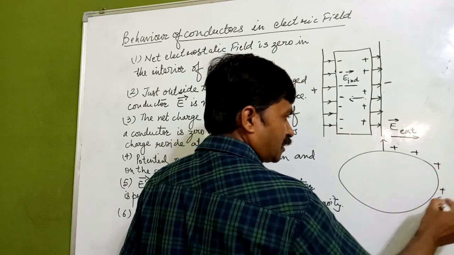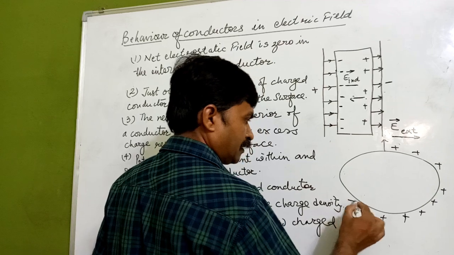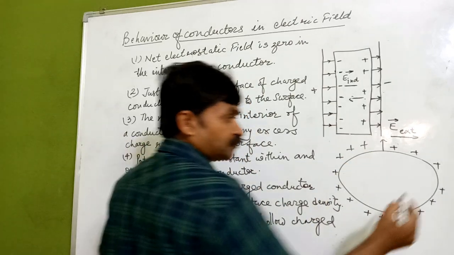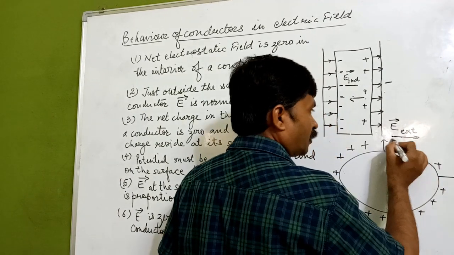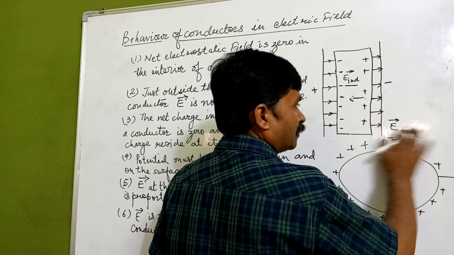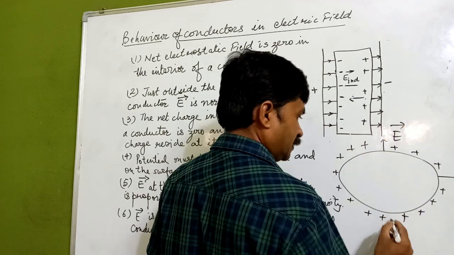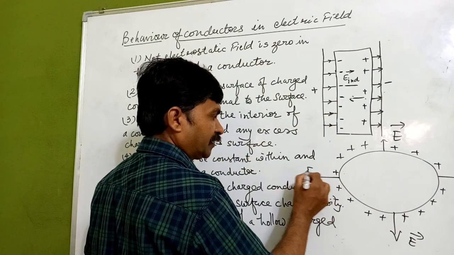We are assuming this charge over here is like this. Then definitely the electric field will be normal to this surface. Here it is electric field.